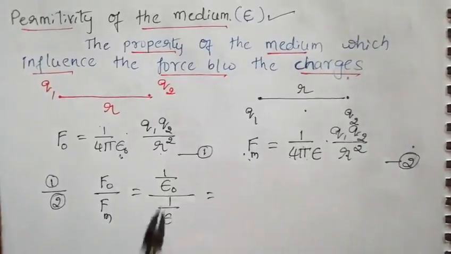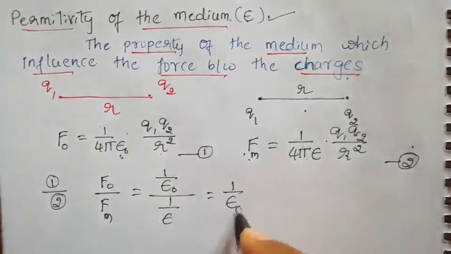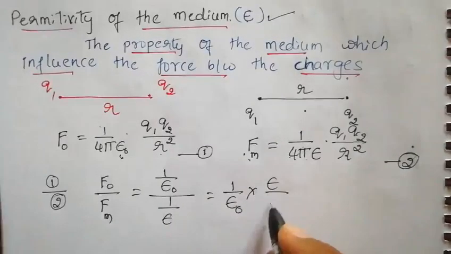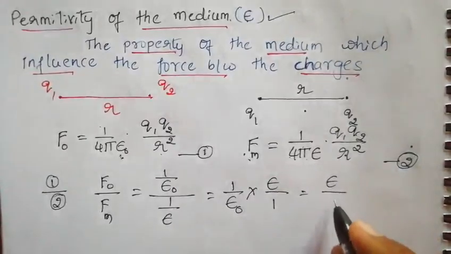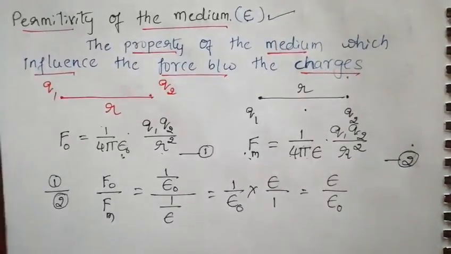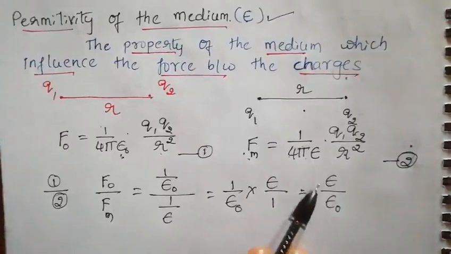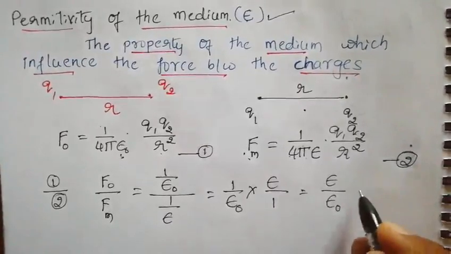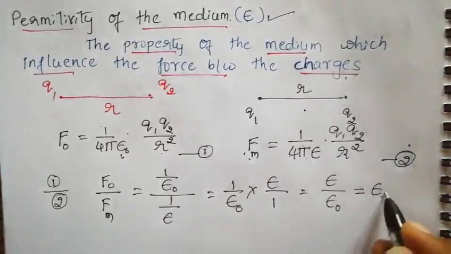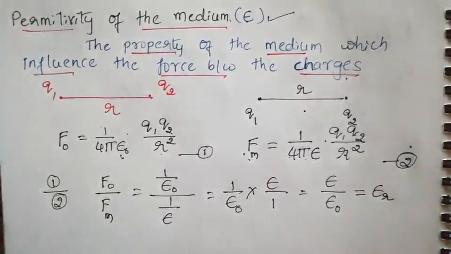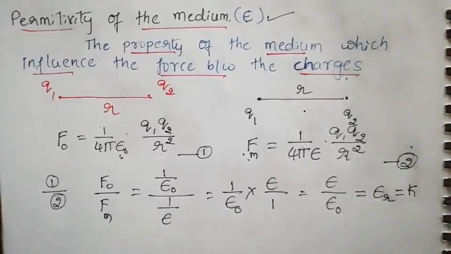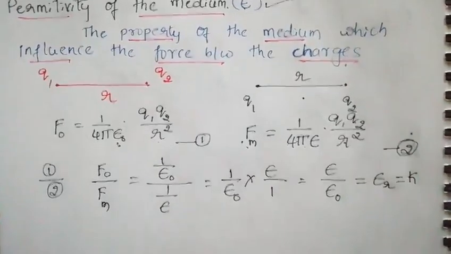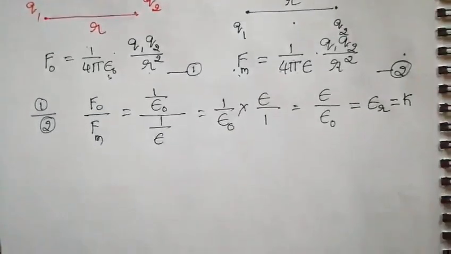If you simplify, this will become 1 by epsilon naught into epsilon by 1. So this we can write as epsilon by epsilon naught. So what we got is the permittivity of the medium to the permittivity of free space. This we call one more term, epsilon r, that is relative permittivity, or some people call it K, the dielectric constant. Let me write these names so that it will be easy for you to remember.